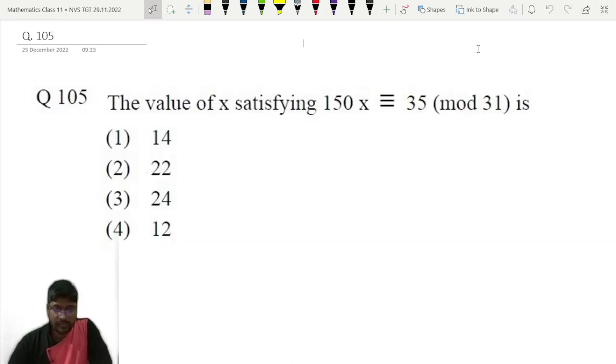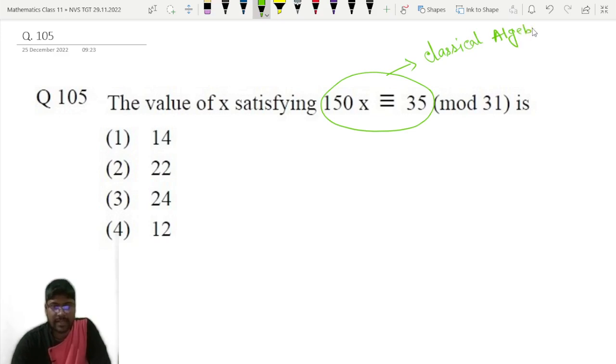Question number 105. This is a question from classical algebra, number theory. Congruent. This is a graduation level question. This belongs to classical algebra, and the topic is number theory. And this symbol is nothing but congruent.